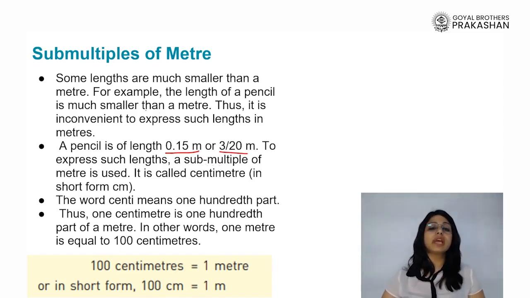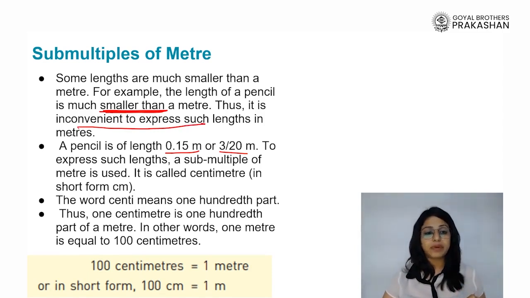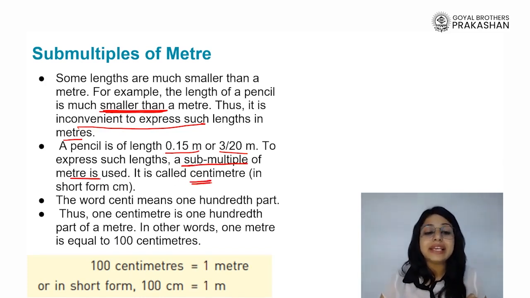So even for measuring smaller quantities, which are not apt to be measured in meter or very small to be measured in meters, such lengths which are inconvenient to express in meters, we use a sub-multiple of meter, which is centimeter.